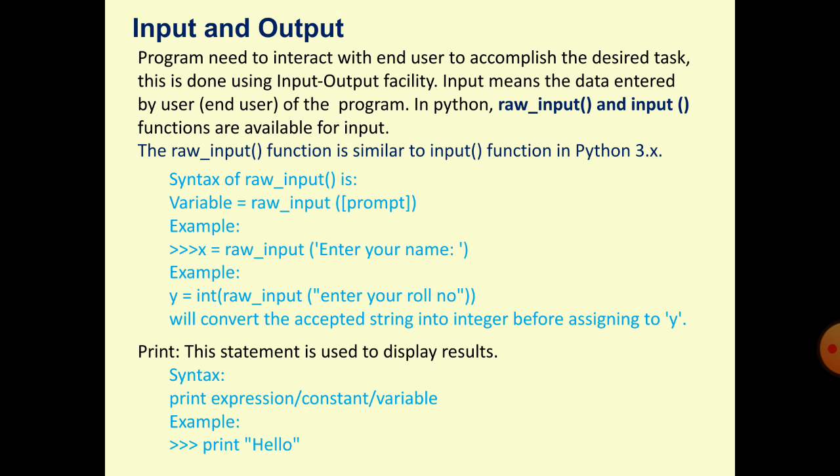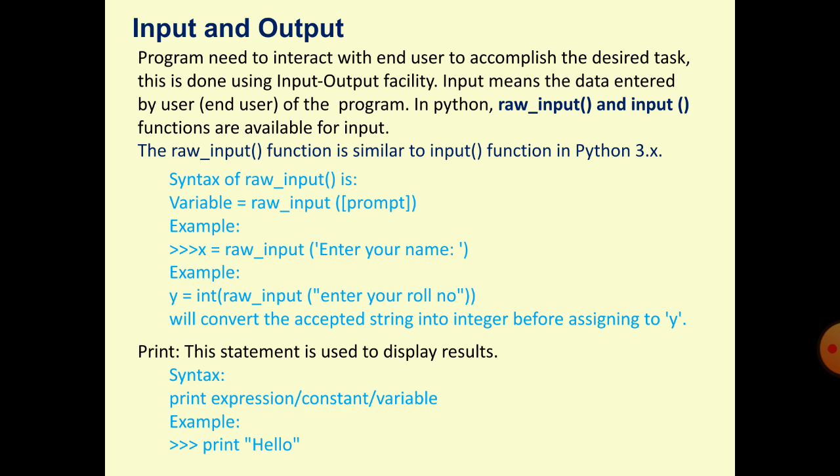But if you want to read an integer value from the user, you have to typecast, you have to convert. In the second example, y is equal to int, raw input, enter your roll number, the value that you enter from the prompt will be treated as a string. When raw input reads it, it will be converted into integer and then stored into y.